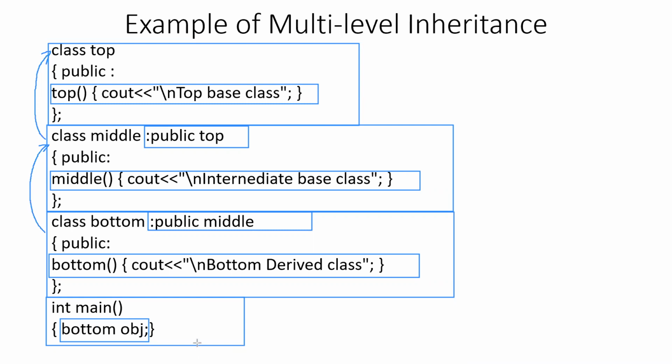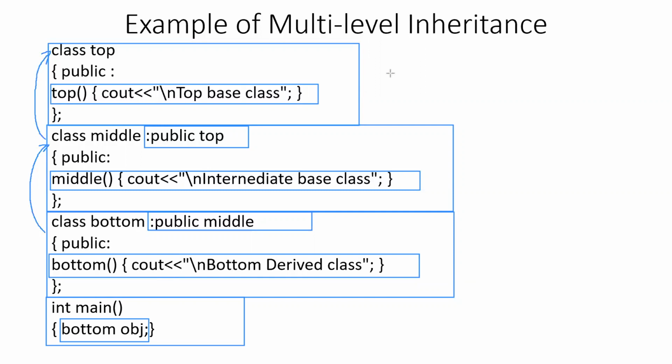When we create the object obj, it will inherit the features of all three classes. Because we have also used the constructor function in the three classes, if you recall from the last lecture, the constructor of the base class is called first and then the constructor of the derived class. So once you create the object of the bottom class, the constructor of the top class will be executed first.